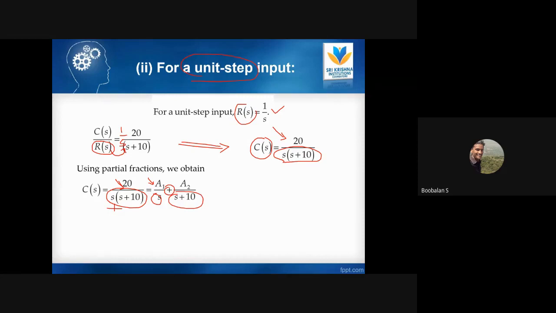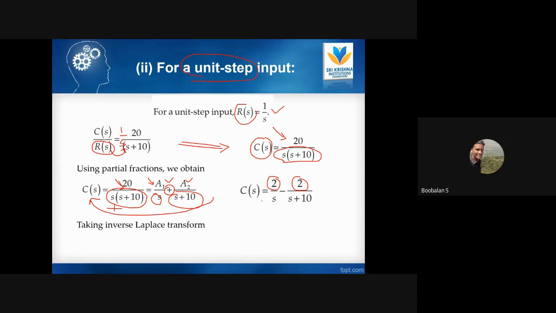Taking an LCM on both sides, we get two equations. Put a is equal to 0 and b is equal to minus 10, in such a way that you are able to find the a1 value and a2 value. Yesterday we saw a and b, and here it will be a1, a2. Just find the a1 and a2 values and substitute them in our equation. Now we can apply the inverse Laplace transform, right?